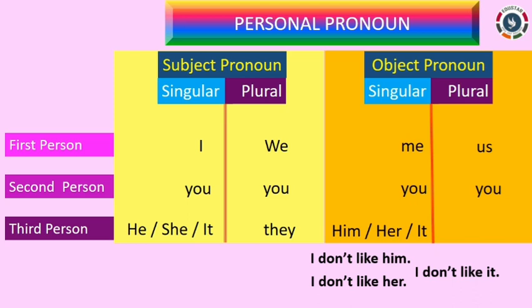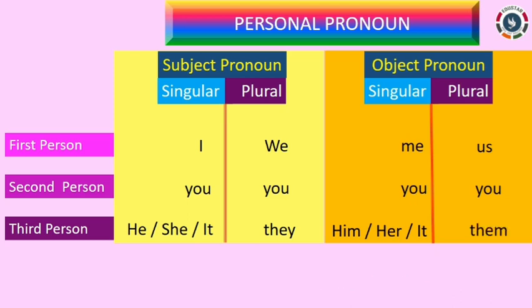For plural form, we use them. For example, I don't like them. Here, them is used to show the plural form, and it can be used for masculine, feminine, and neuter gender. Hope you are clear with personal pronouns.